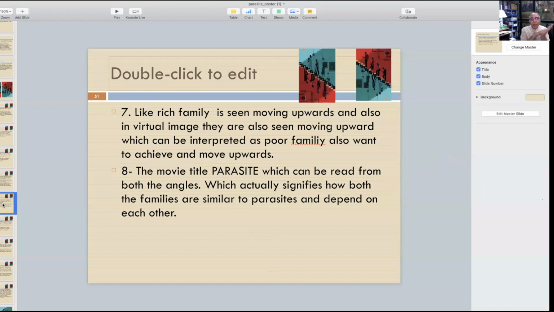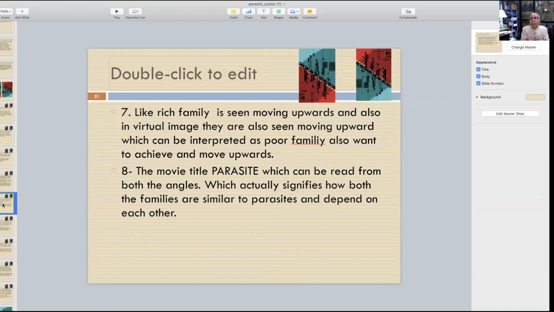So in the movie, as we all know, Parasite can be read from both angles, the text part. Here, the text of the film, if you see the first image which I have shown you, whether it is upside down or the right way, you can still see Parasite written very clearly, which can be read from both angles. That actually signifies how both the families are similar to parasites and depend upon each other. When you can read it from both sides, this idea becomes more clarified.